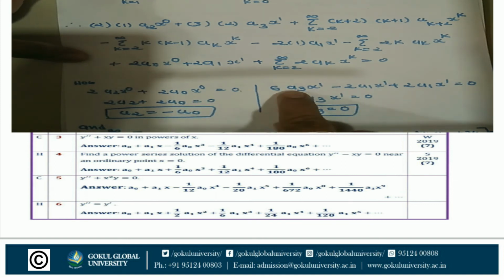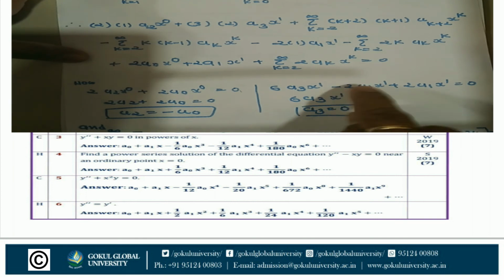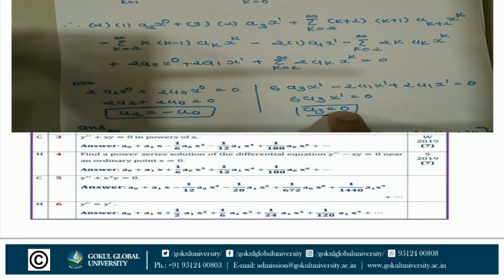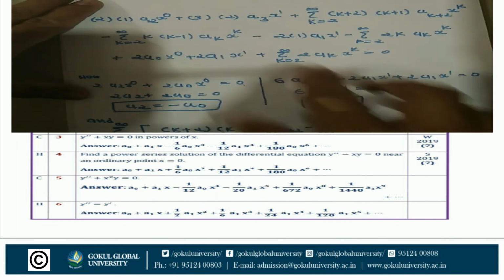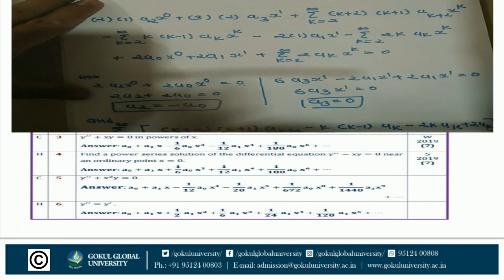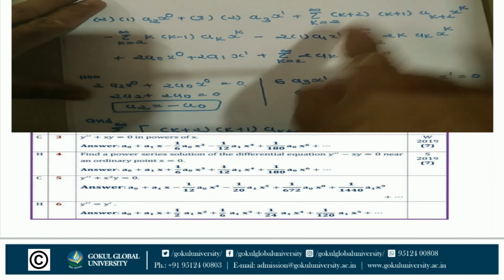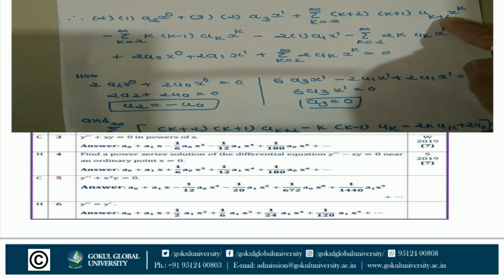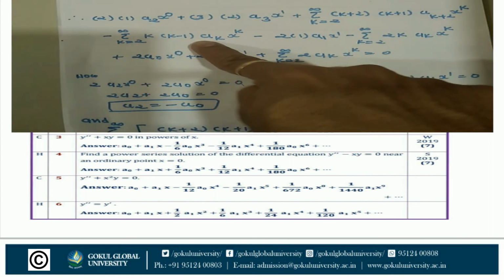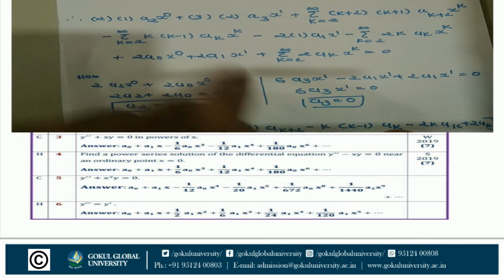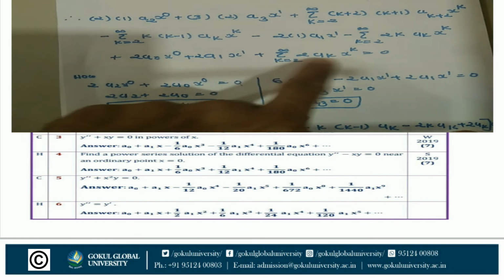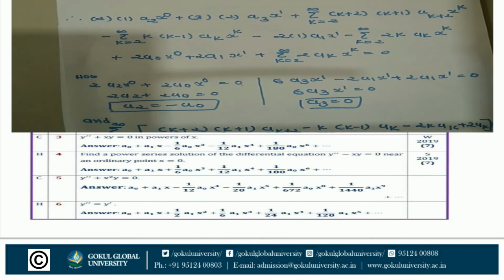Similarly, recurrence relation: 6 a3 x raised to 1, minus 2 a1 x plus 2 a1 x is equal to 0. Cancel. So 6 a3 x is equal to 0. So a3 is equal to 0. And the third recurrence relation, k is equal to 2 to infinity, common. (k plus 2)(k plus 1) a_{k+2} x raised to k, minus (k minus 1) ak x raised to k, minus 2k ak plus 2 ak x raised to k is equal to 0.